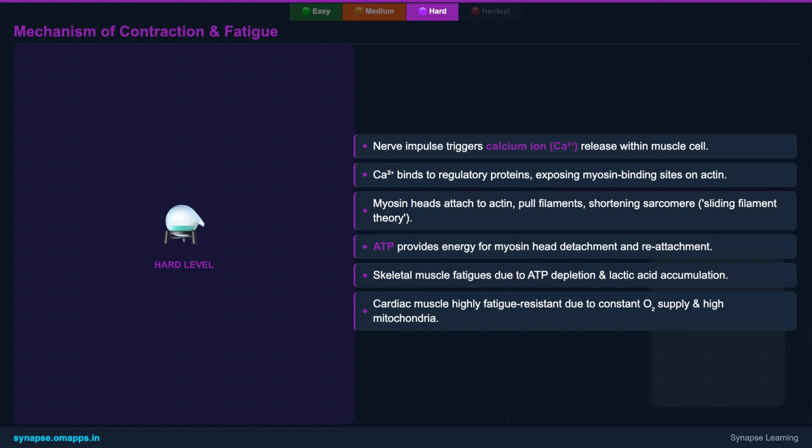Finally, consider muscle fatigue. Skeletal muscles can fatigue relatively quickly, especially during intense exercise, due to ATP depletion and lactic acid buildup. Cardiac muscle, however, is remarkably resistant to fatigue, thanks to its high density of mitochondria and constant oxygen supply, enabling continuous, lifelong function. Smooth muscles also exhibit high fatigue resistance, maintaining prolonged contractions with minimal energy expenditure.